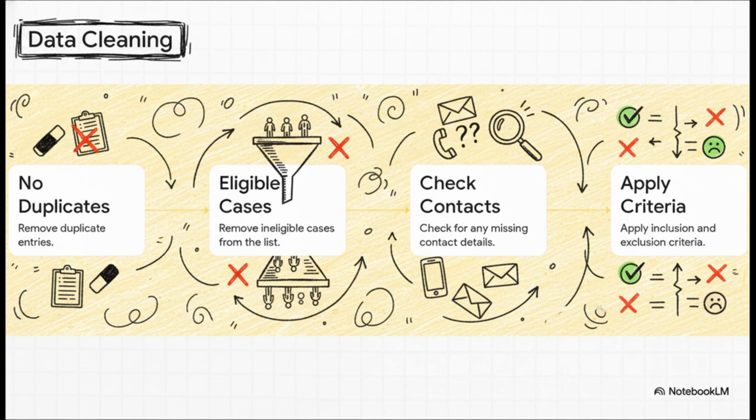But a raw list is never ready for action. Before a single person gets selected, Dr. Mira has to execute this tactical data cleaning protocol. She scrubs the file to remove duplicate entries, clears out ineligible cases, checks for missing contact details, and rigorously applies her inclusion and exclusion criteria. Think about it. If she leaves in duplicates, boom, those people suddenly have double the chance of being selected. That completely destroys the neutrality of the draw. As any seasoned researcher knows, the glamour of analysis is built entirely on the grueling sweat of data cleaning.